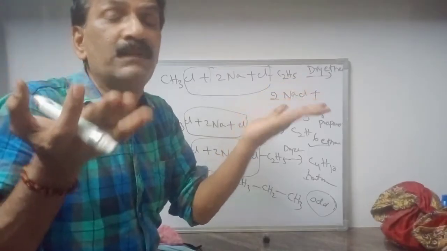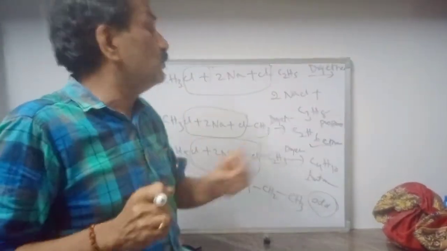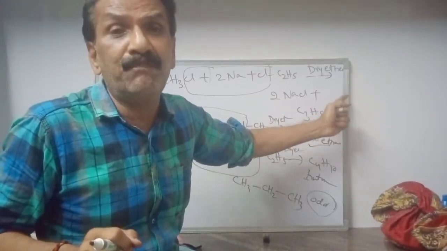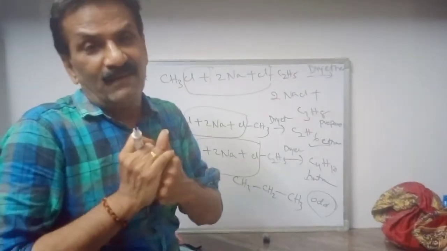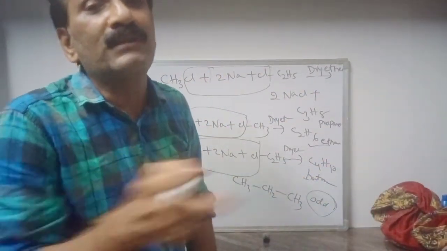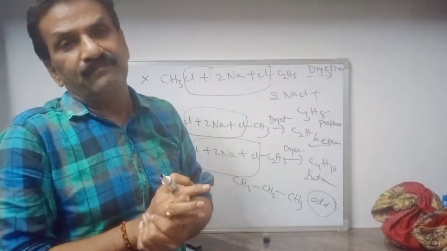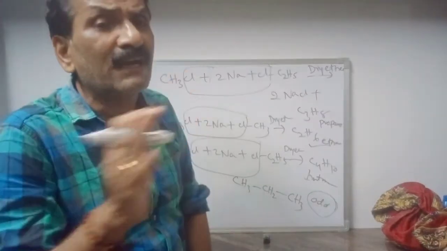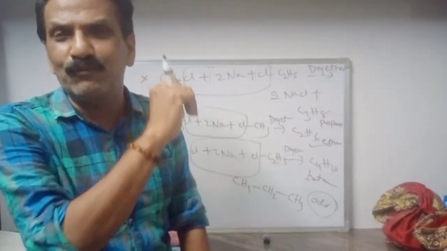So it is impossible to separate them, because their boiling points are very close to each other. So it is impossible to separate using fractional distillation also. For which it is not advisable to prepare odd number of carbons using Wurtz reaction.